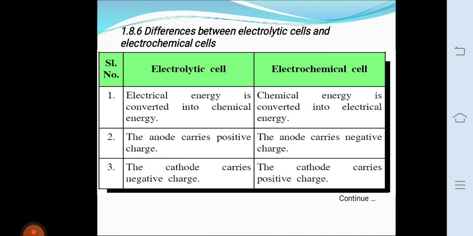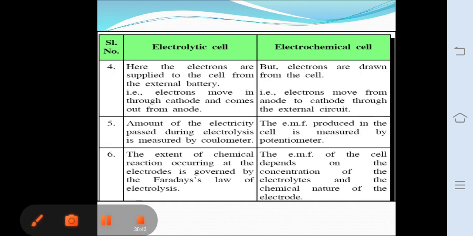But in an electrochemical cell, the EMF produced in the cell is measured by a potentiometer. In an electrolytic cell, the extent of chemical reaction occurring at the electrodes is governed by Faraday's law of electrolysis. But in electrochemical cells, the EMF of the cell depends on the concentration of the electrolytes and the chemical nature of the electrode.